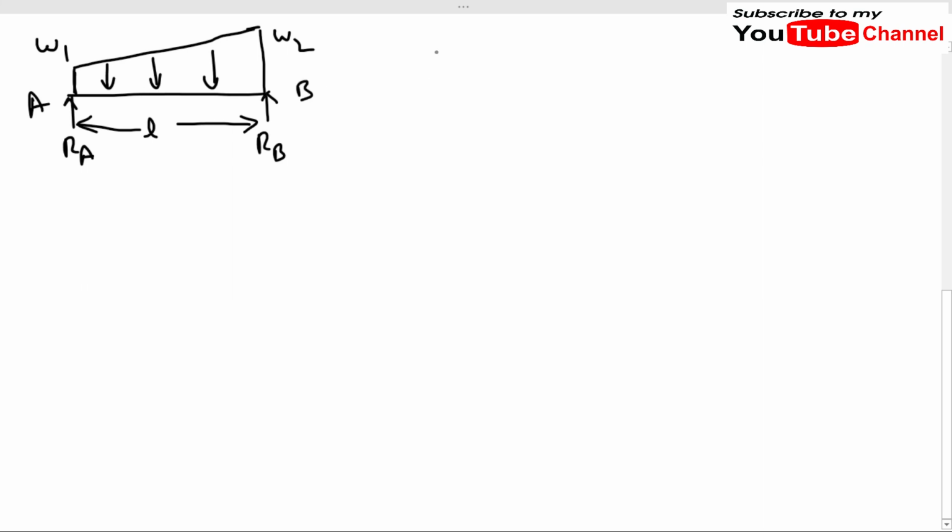First of all we will find the reactions at the support. Let us take sigma M about a is 0, taking the clockwise direction as positive. What will be the moment about a due to this trapezoidal loading? It will be 1 by 2 times (w1 plus w2) into L.